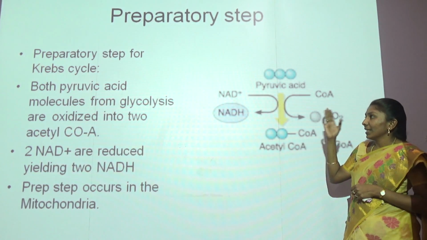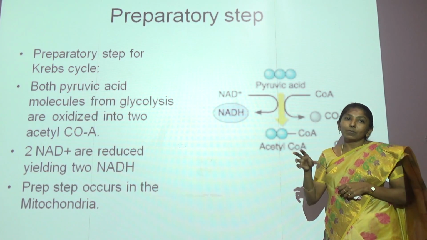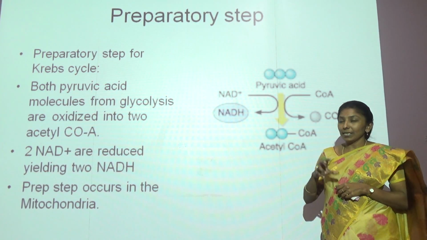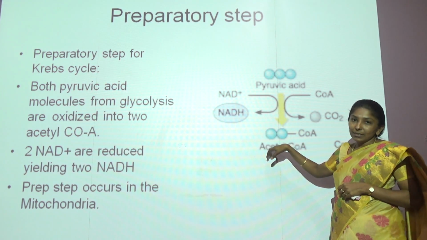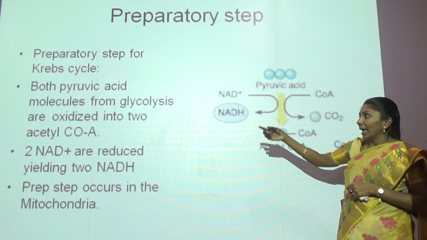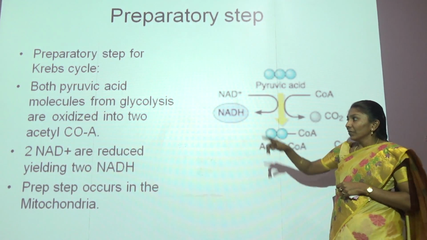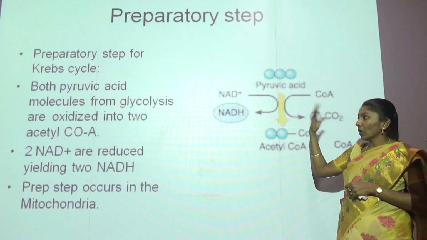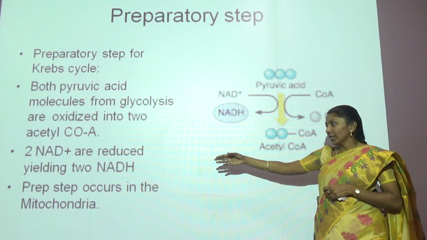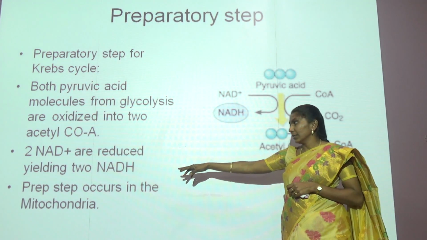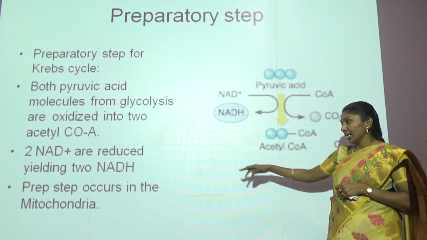Now moving on to the next, this is the preparatory step for the Krebs cycle. All the metabolic products, or all the substances which we eat, enter into the final pathway of the Krebs cycle. In the same way, this is the central cycle for the organisms too. And here it has two steps, and the first one is the preparatory step, where the pyruvic acid molecule which you have got from glycolysis is oxidized into acetyl-CoA. During the oxidation process, the organism releases 2 molecules of NAD, yielding 2 NADH molecules.